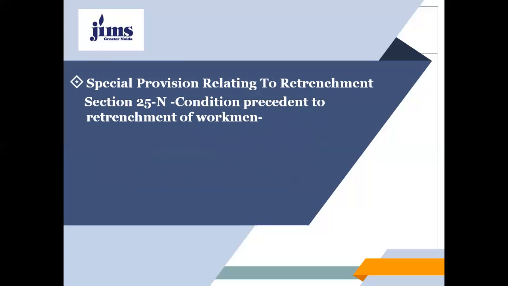Now we talk about the special provisions relating to retrenchment under Section 25N and the conditions precedent to the retrenchment of a workman.